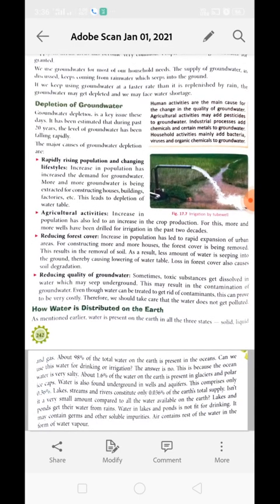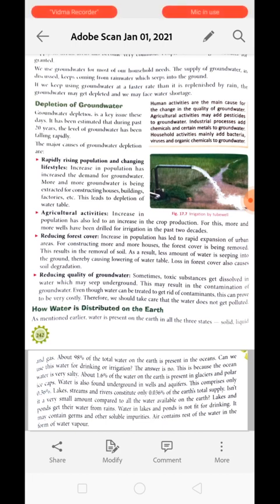Okay, now next is reducing forest cover. Increase in population has led to rapid expansion of urban areas. For that we are cutting and removing the forest, okay, for construction of more and more houses. This results in removal of soil. As a result, less water seeps into the ground, thereby lowering the water table. Loss in forest cover also causes soil degradation, and in this way the plants will also not grow.